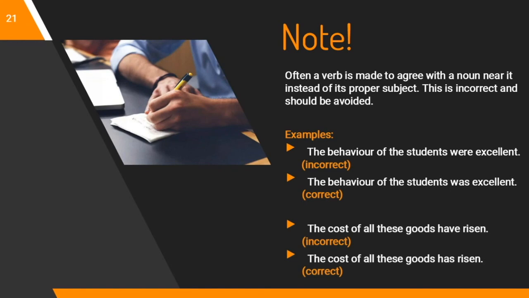Note: often a verb is made to agree with the noun near it instead of its proper subject. This is incorrect and should be avoided. See the two examples. The behavior of the students were excellent. This is incorrect. The correct sentence would be the behavior of the students was excellent. Second pair of examples, see, the cost of all these goods have risen. This is incorrect. The right sentence would be the cost of all these goods has risen.